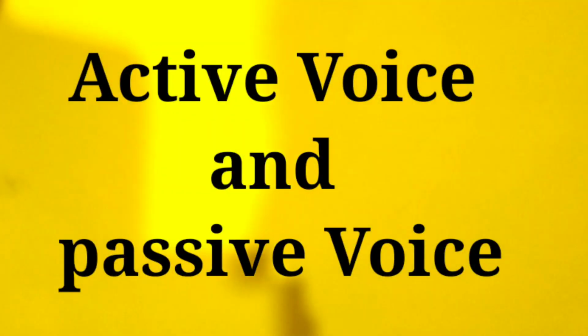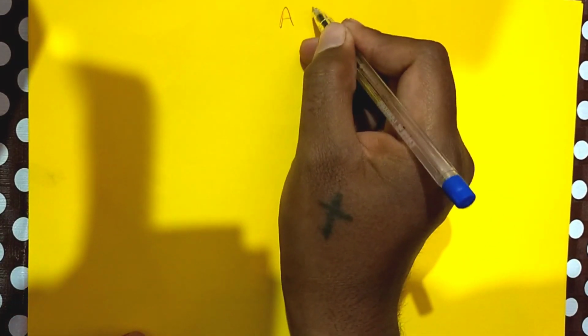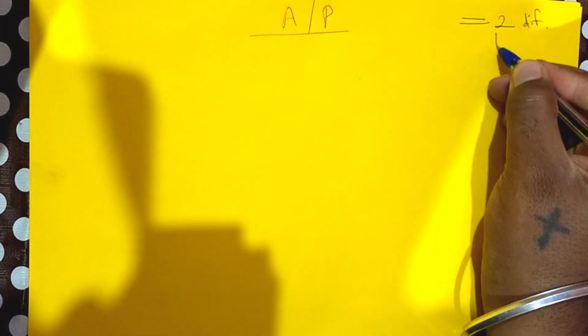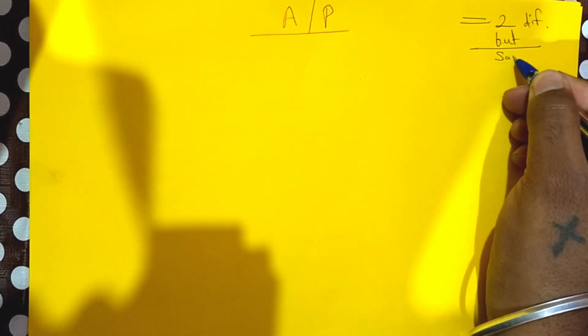Hello, dear friends. So, today we are going to cover another important topic in grammar, that is active and passive. What is active and what is passive? If someone asks us, give us one simple definition, so we can say active and passive are two different types of sentences but having the same meaning.